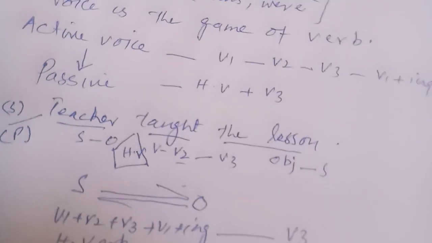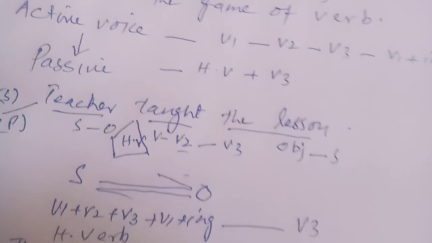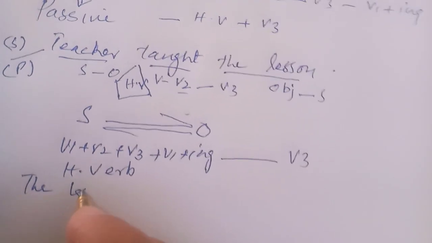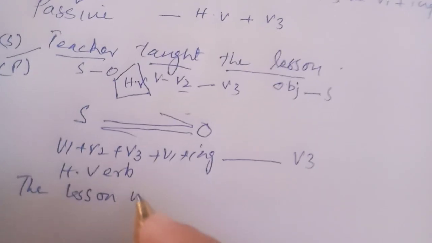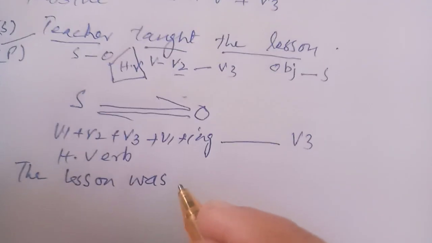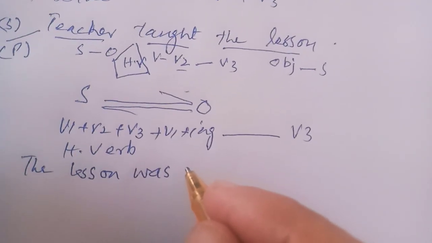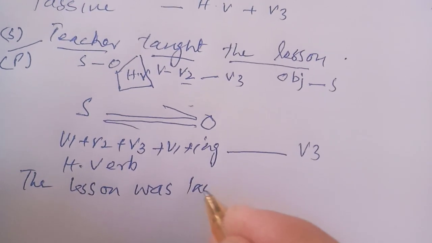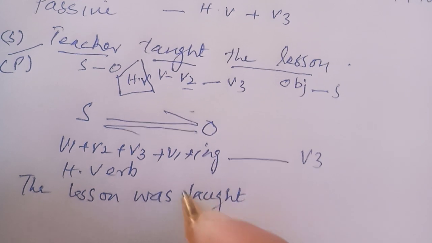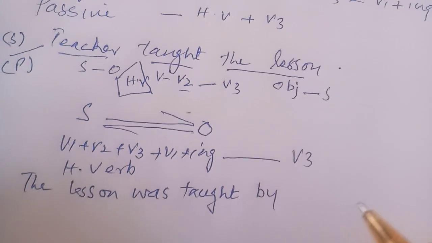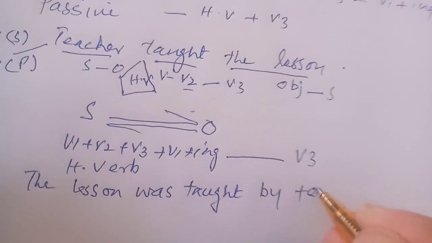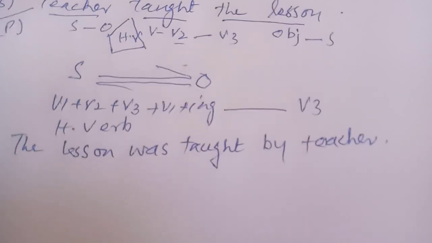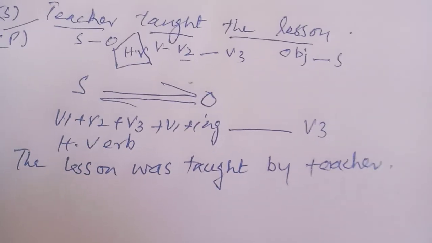So the sentence will be, whenever we are writing a sentence, the first word should be capital. So, the lesson was, because lesson is singular, and teach, taught. The lesson was taught by the teacher. So the sentence is changed from active voice into passive voice.